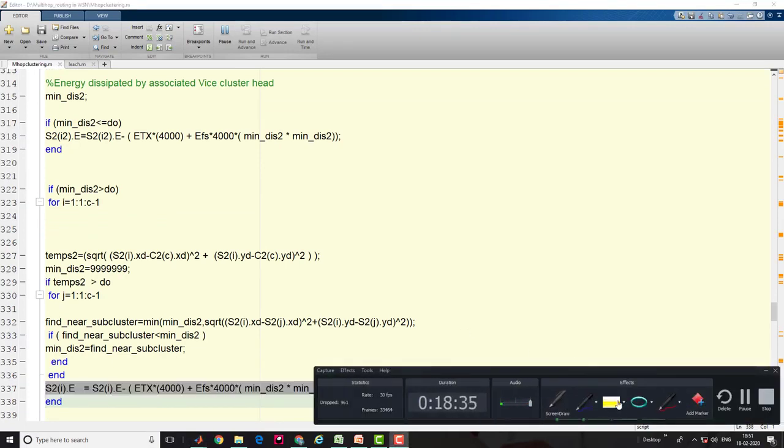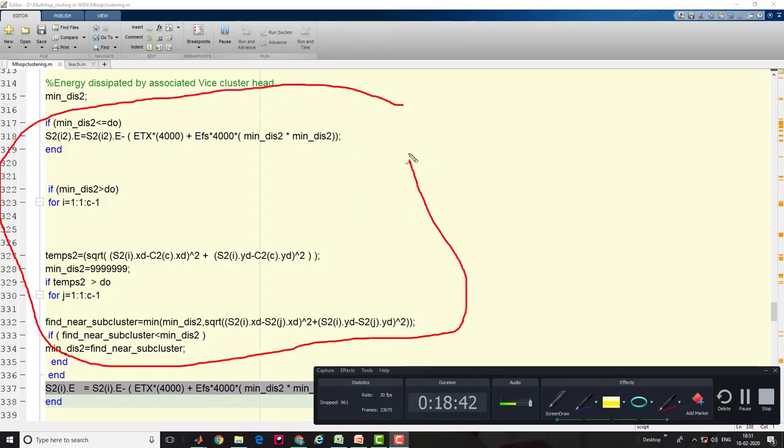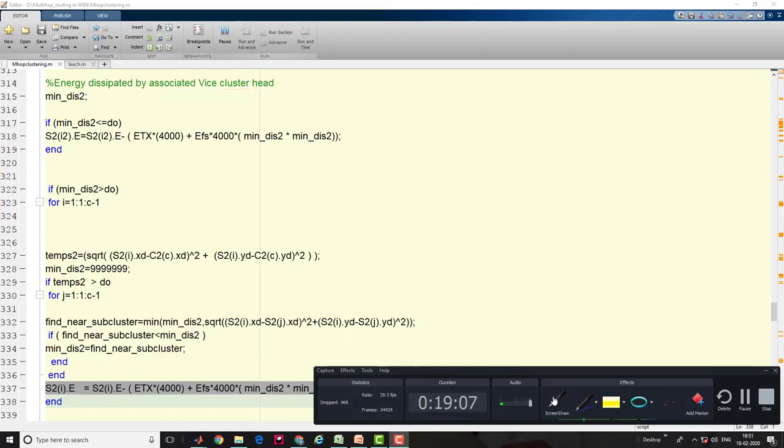So I'm just creating some drawing for you guys. This is the core of finding the subcluster, and you read these things in articles, but this is quite a novel idea of how you select. And none of the open source code available on the internet tells you or teaches you how the subclustering and multi-hop routing actually happens. So you guys can contact me for getting the source code.